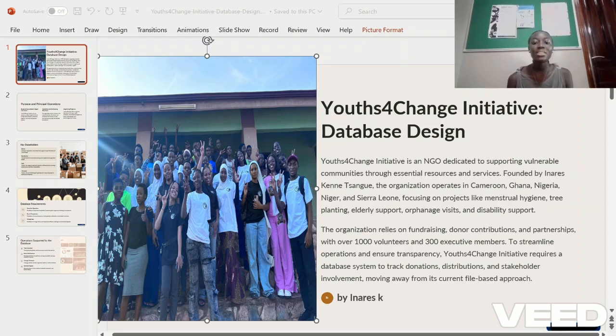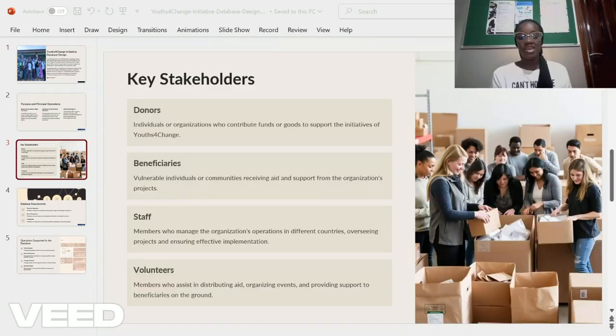But even with all these amazing activities, Youth for Change still faces a major challenge. They do not have a database. They still use a file-based system, which makes their operation harder to manage as they grow. They sought expertise in developing a database system, and this is where we come in as database designers. Our major stakeholders are beneficiaries, donors, staff, and volunteers.